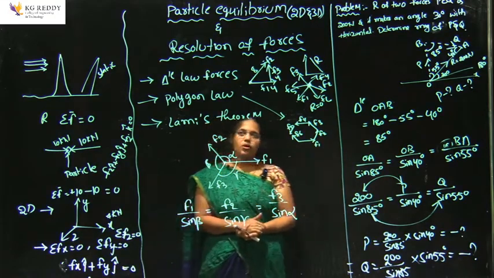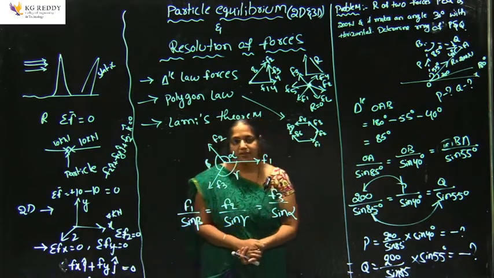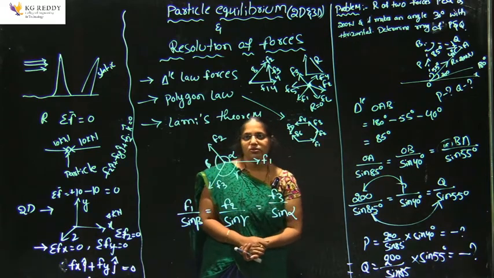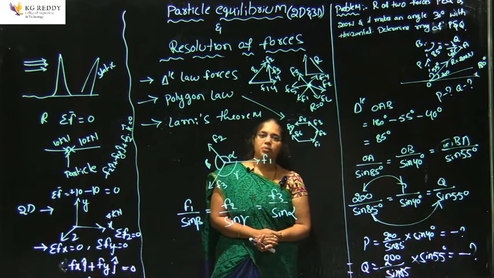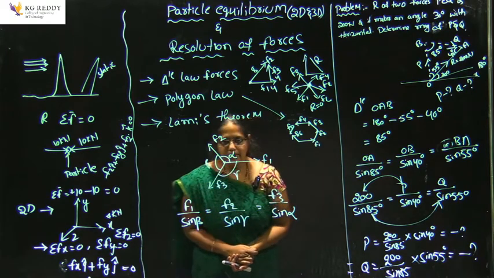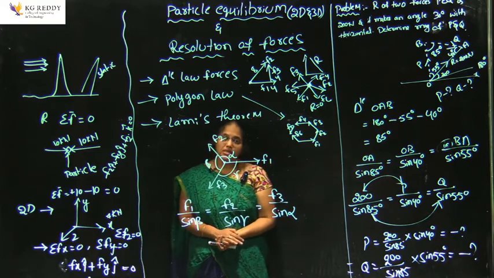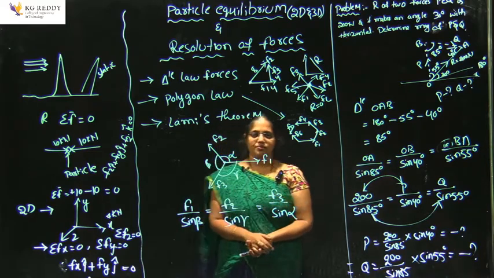So this is all about particle equilibrium in 2D and 3D and the resolution of forces by using the triangle law, polygon law and Lami's theorem. In the next class we will discuss the resolution of the forces. Thank you.